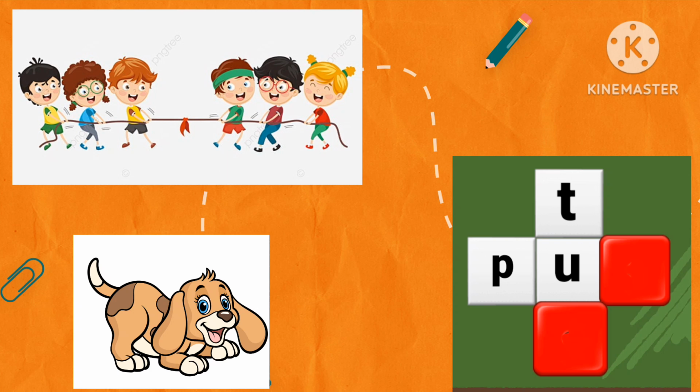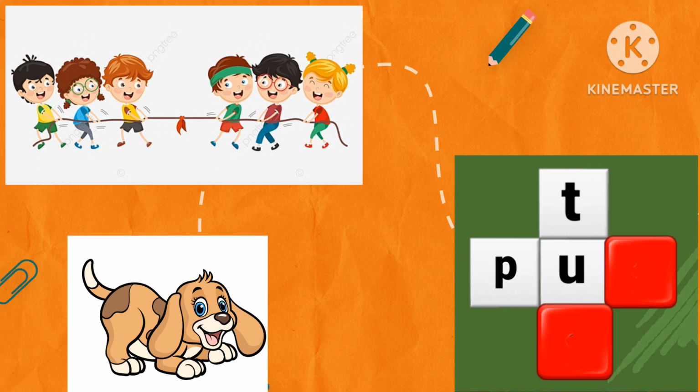Next, look at the pictures and guess the words. Dug, pup. Spell the words. D-U-G, dug. P-U-P, pup. Which letters are missing?